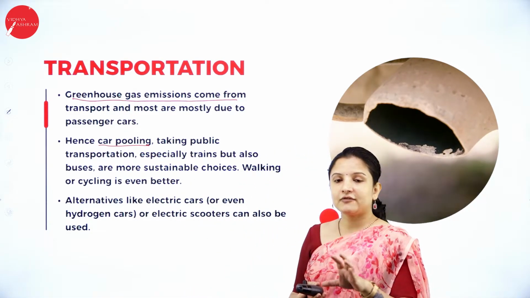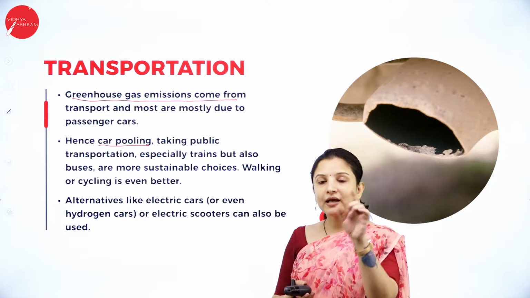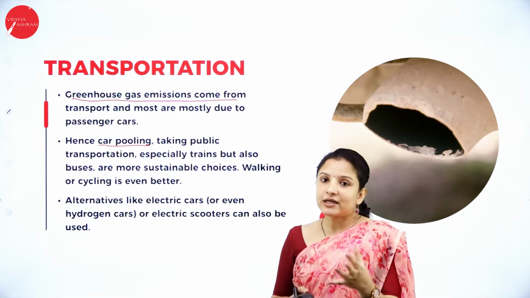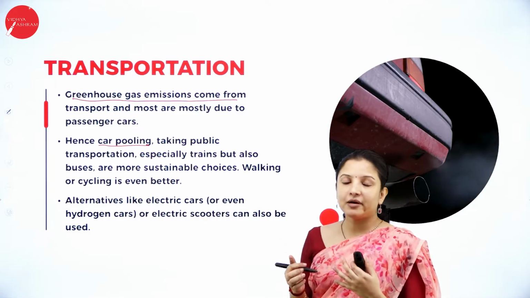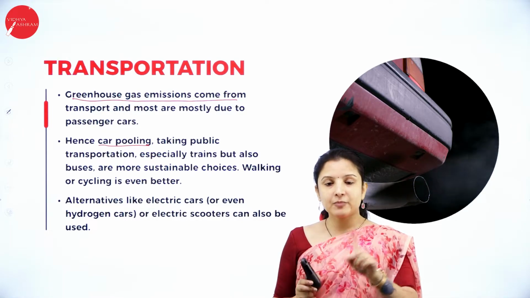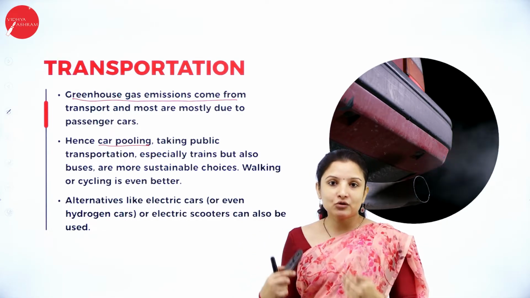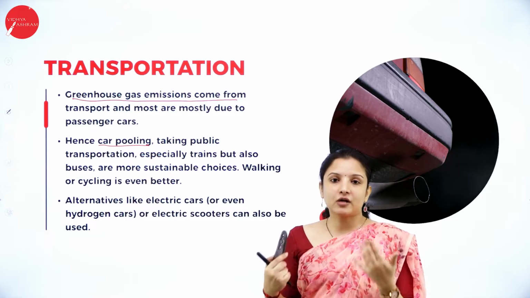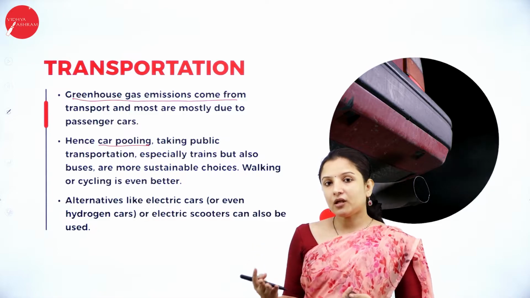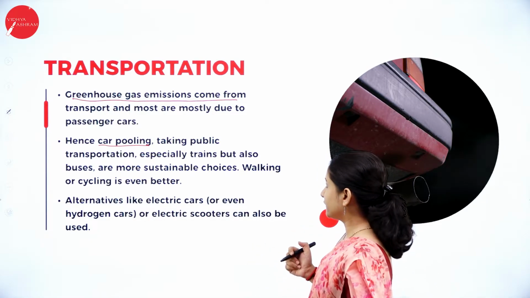In an office, for example, a few people can come in one vehicle if they're going to the same destination, right? That is called carpooling. So instead of 4 people using 4 cars separately, 4 people coming in one car reduces the emission of greenhouse gases to the environment. That is how you can help in maintaining the sustainability of the environment.